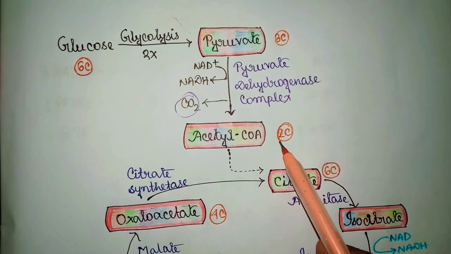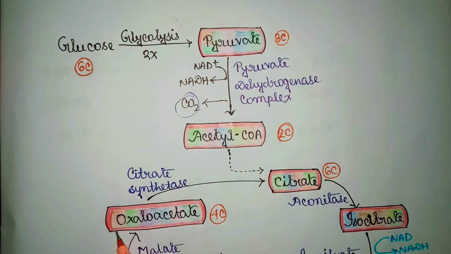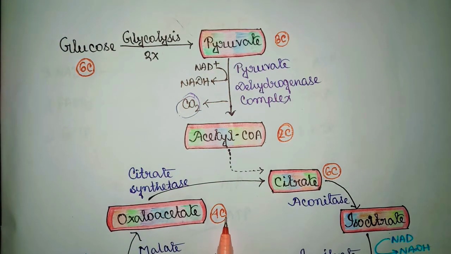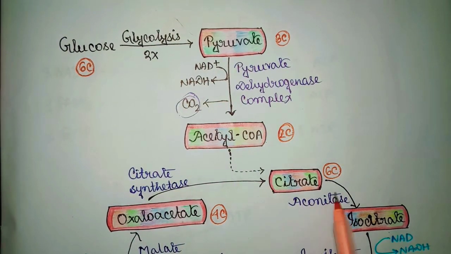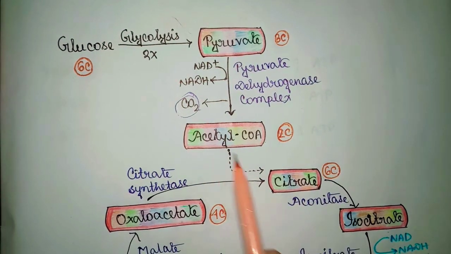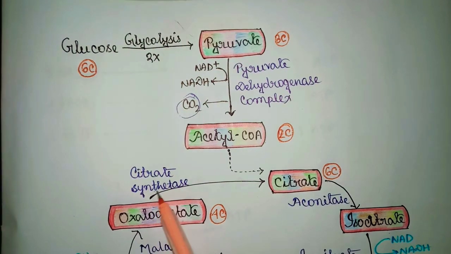Then the 2-carbon compound acetyl-CoA is combined with oxaloacetate, which is a 4-carbon compound, and hence the resulting compound is a 6-carbon compound, which is citrate, and this step is catalyzed by the enzyme citrate synthase.